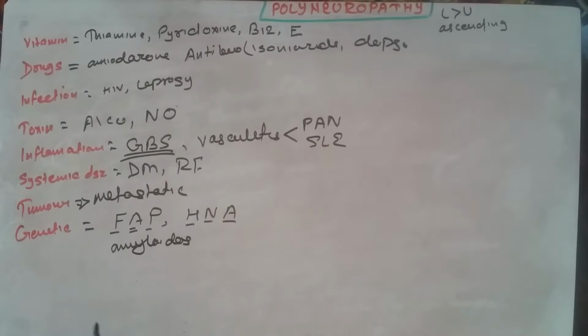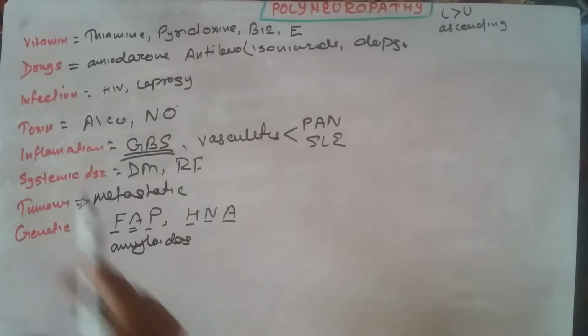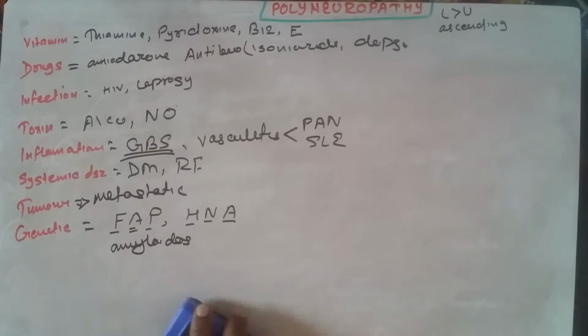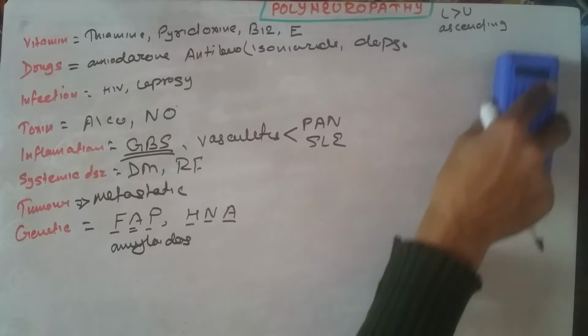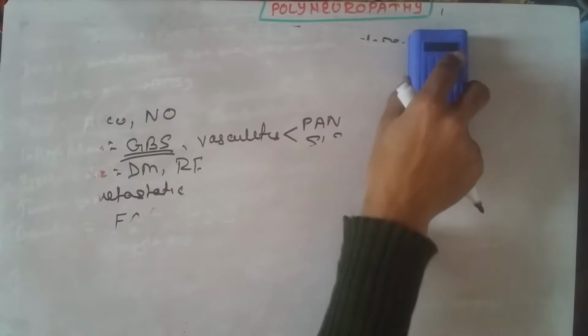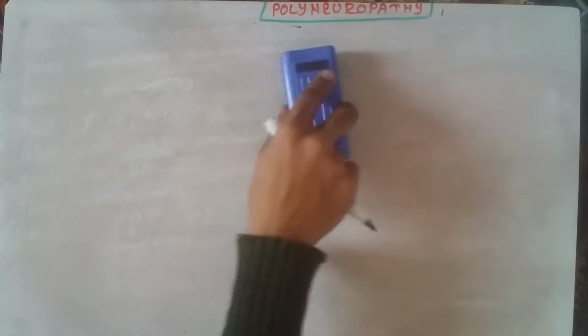So in this way we can remember the causes behind polyneuropathy: vitamin, drug, infection, toxin, inflammation, systemic disease, tumor and genetic. These patients are usually treated according to the symptoms present and according to the disease which is causing the polyneuropathy. For symptomatic relief, if the patient is suffering paraesthesia, carbamazepine, amitriptyline or aspirin can be given. For the weakness, they should be counseled for physiotherapy.